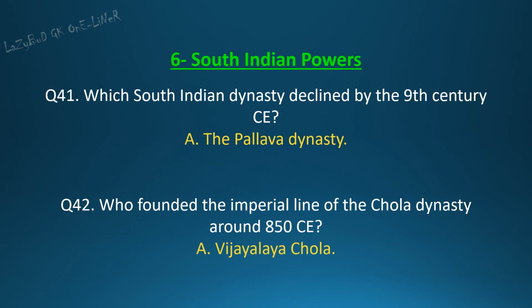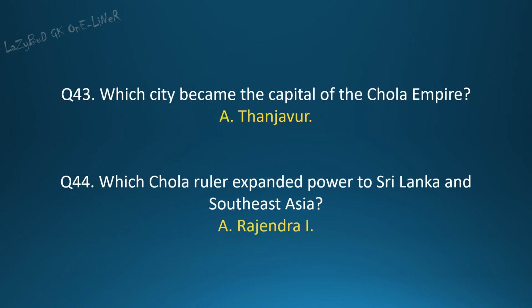Section 6. South Indian powers. Question 41. Which South Indian dynasty declined by the 9th century CE? Answer. The Pallava dynasty. Question 42. Who founded the imperial line of the Chola dynasty around 850 CE? Answer. Vijayalaya Chola. Question 43. Which city became the capital of the Chola Empire? Answer. Tanjavur.